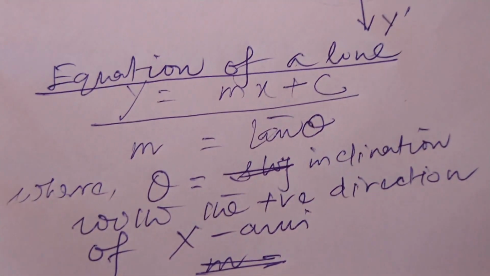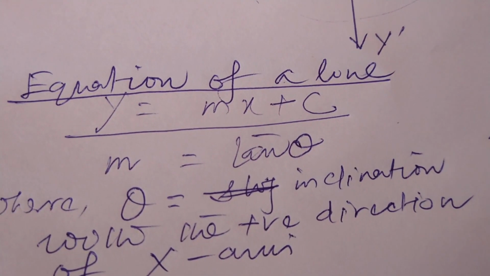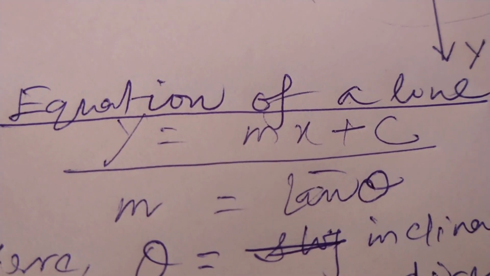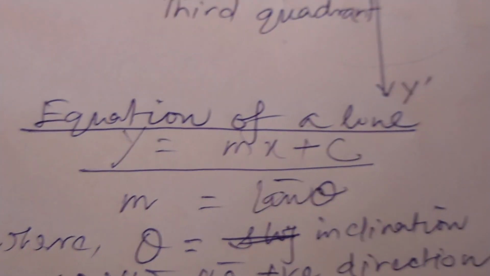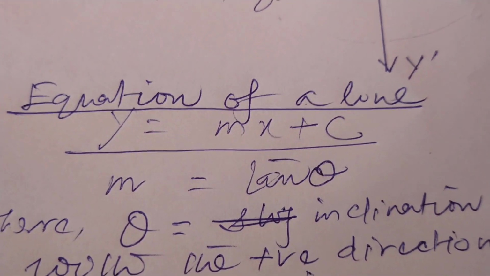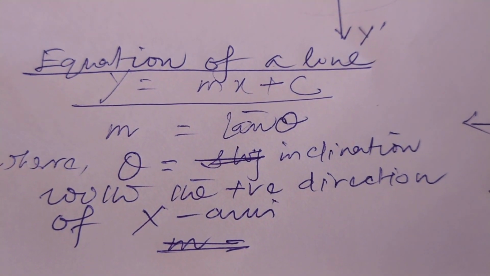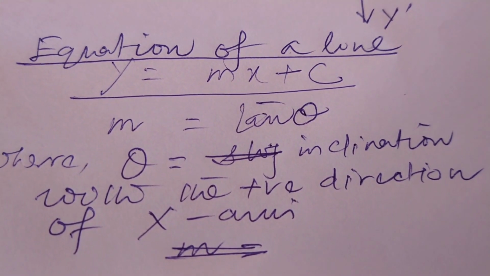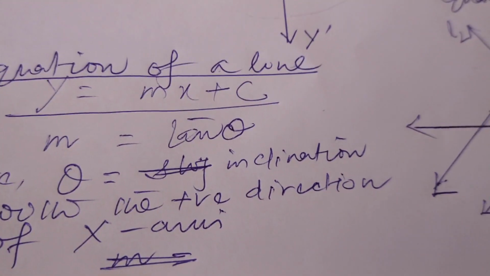Now, equation of a line. You know that if we join two points, we get a line. Normally, it is represented with the equation y equals mx plus c, where m is known as the slope, which is represented by tan theta. m equals tan theta. What is theta? Theta is the inclination of the line with the positive direction of the x-axis.